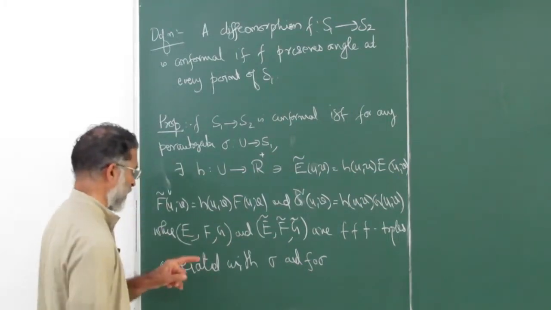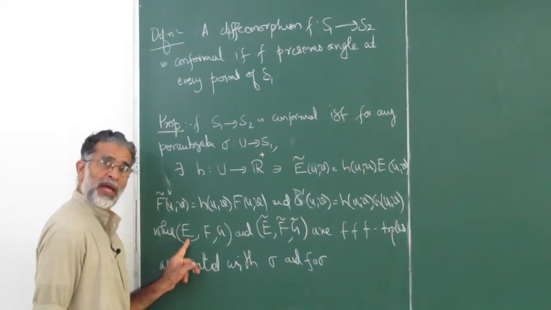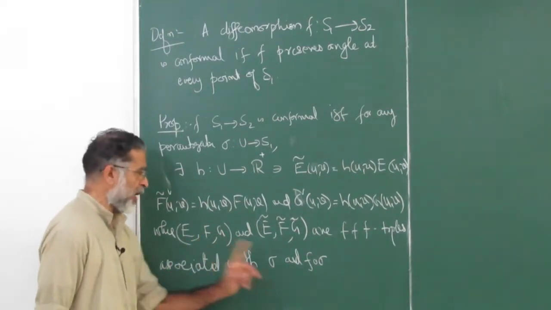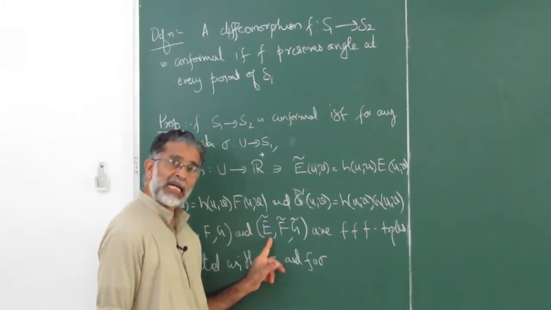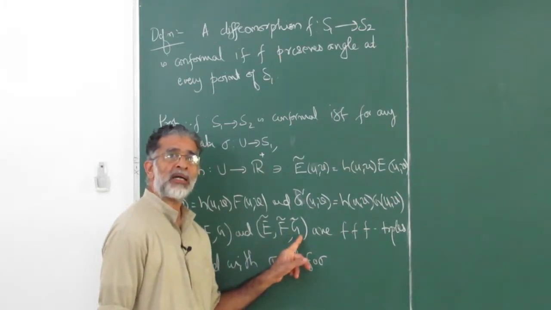So that means the first fundamental form associated with sigma is E du square plus 2F du dv plus G dv square. And the first fundamental form associated with F composite sigma is E tilde du square plus 2F tilde du dv plus G tilde dv square.